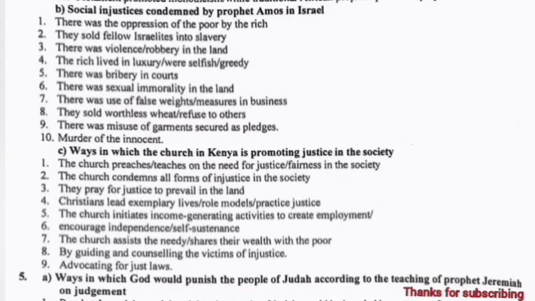4b. Social injustices condemned by Prophet Amos in Israel. There was oppression of the poor by the rich. They sold fellow Israelites into slavery. There was violence in the land. The rich lived in luxury. There was bribery in courts. There was sexual immorality in the land.